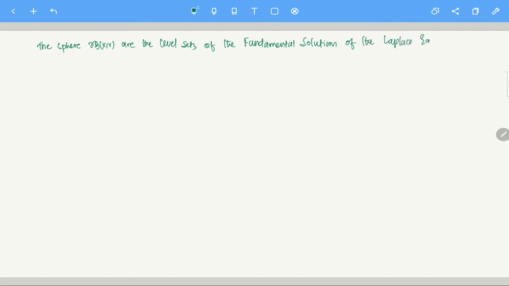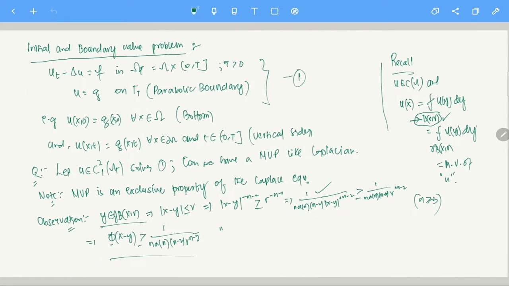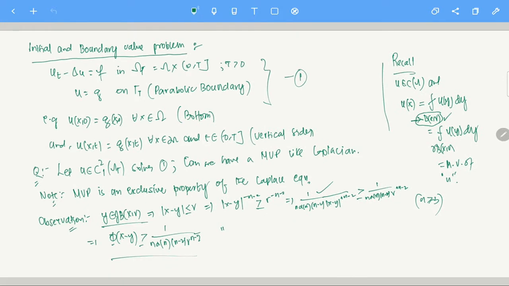What I meant by this is, let's say we look at the boundary. Of course you can look at the interior of the ball too, but for now let's just assume y is on the boundary. If y is on the boundary, phi of x minus y is equal to this thing. Now if you change r, let's say r equals 1, r equals 2, phi is equal to that particular constant. It will be a constant. So what does that mean?